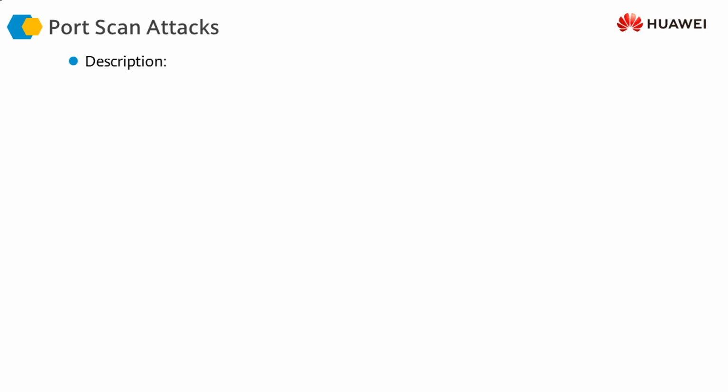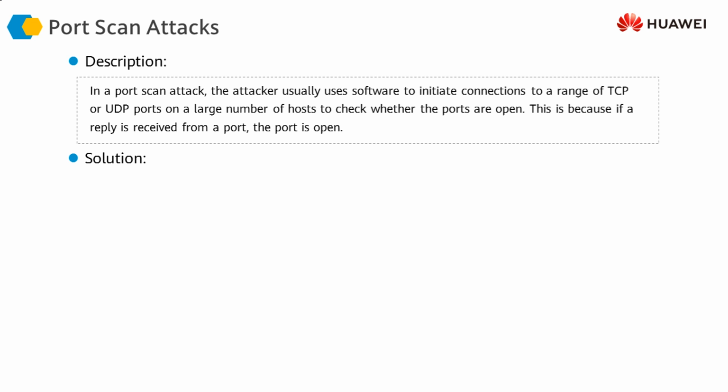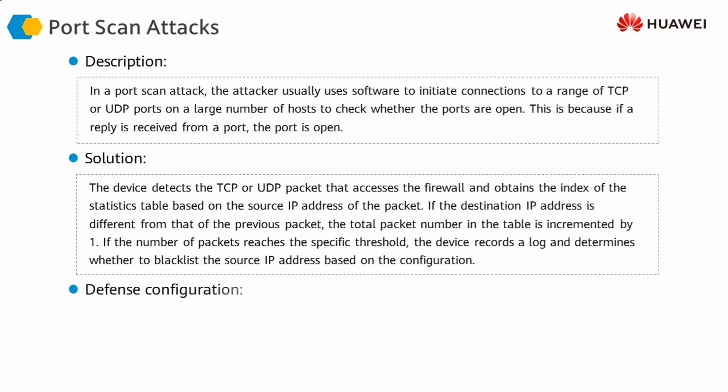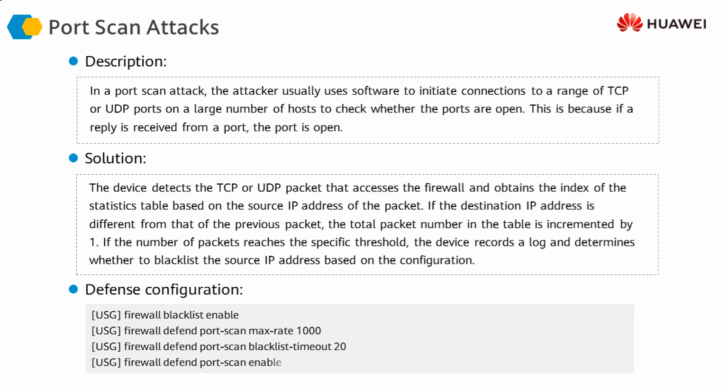Similarly, port scan attacks are similar to IP sweep attacks, but in this case the attacker is checking for the ports that are open in the network. It is going to check whatever ports are open, and then try to attack those ports one by one.